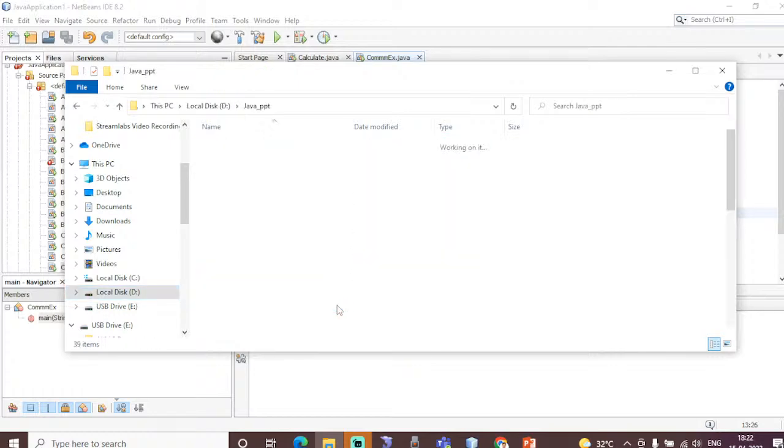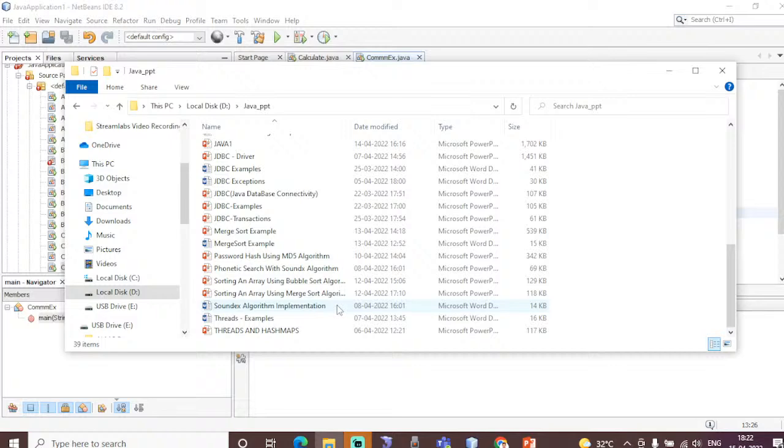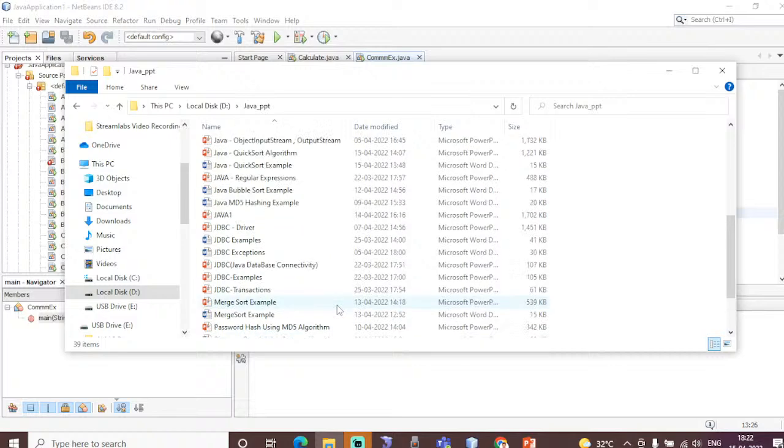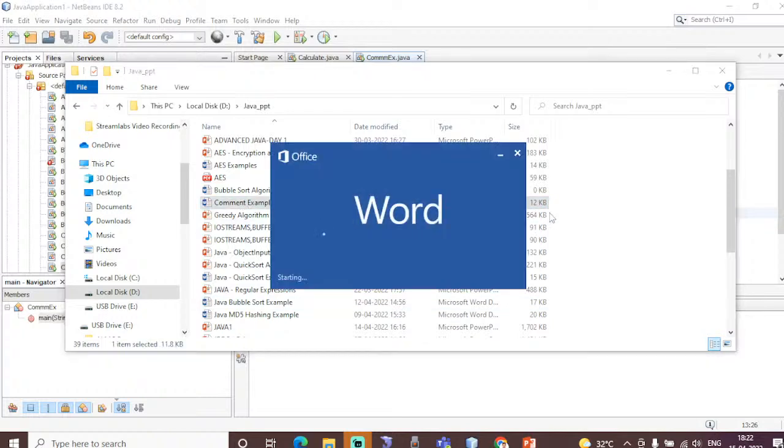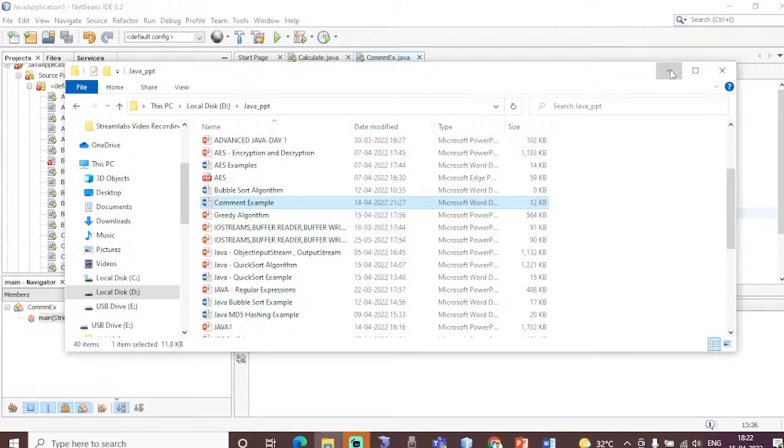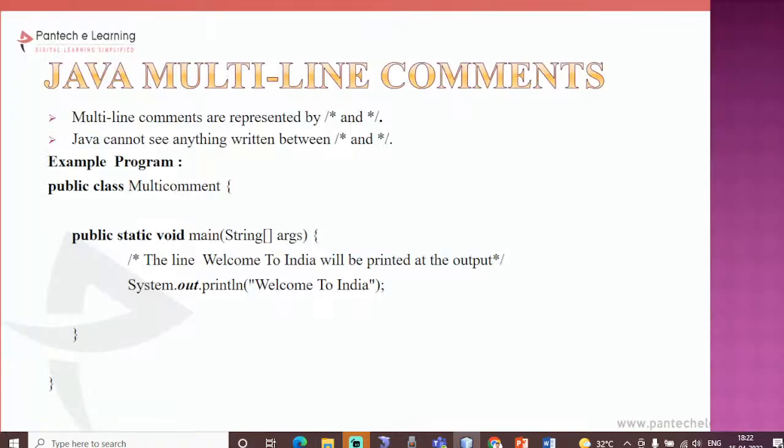Clear with this? So what do you mean by this single line comment? Based on our requirement, we can go for single line comment or we can go for multi-line comment. Clear? Next I'm going to discuss multi-line comments. Multi-line comments are prepended by slash asterisk and asterisk slash.